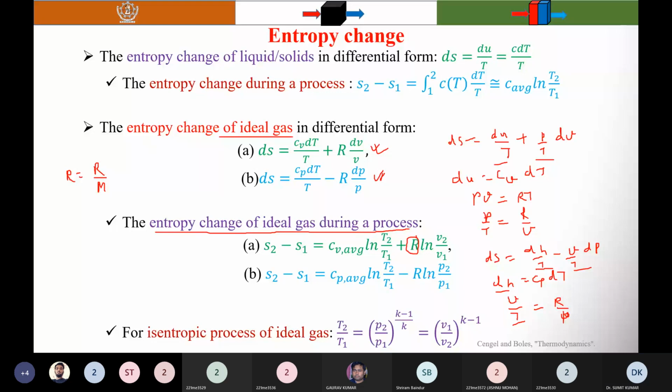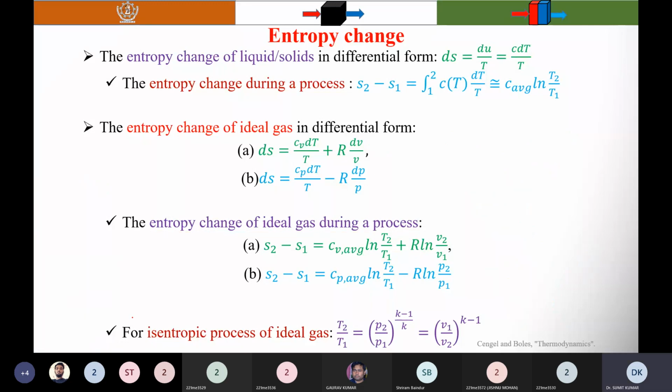And you know that during the isentropic process, entropy is a constant. I'm talking about the isentropic process of ideal gas. So I am using this one, so this term becomes zero. You know that entropy is constant.